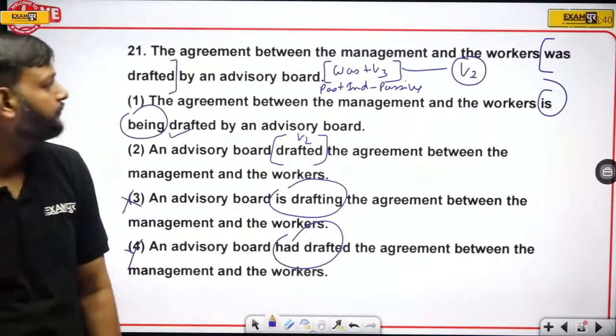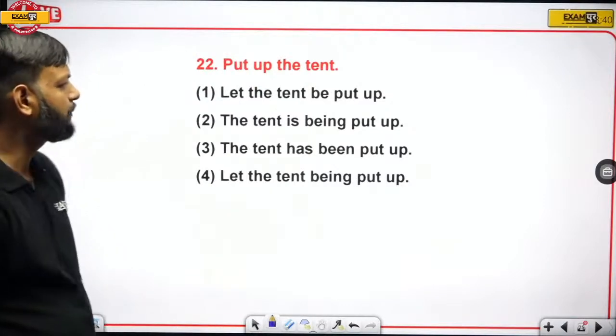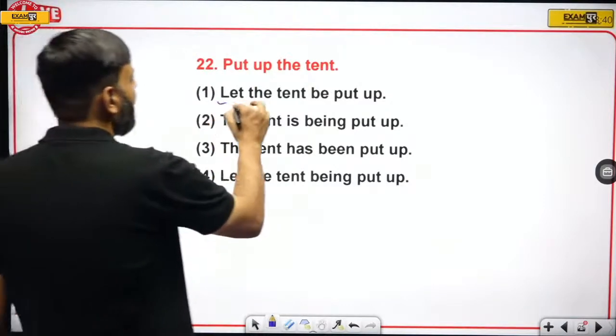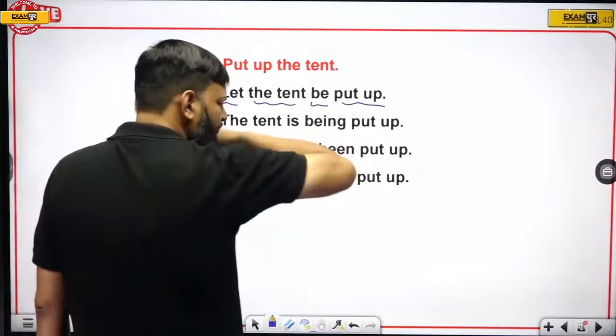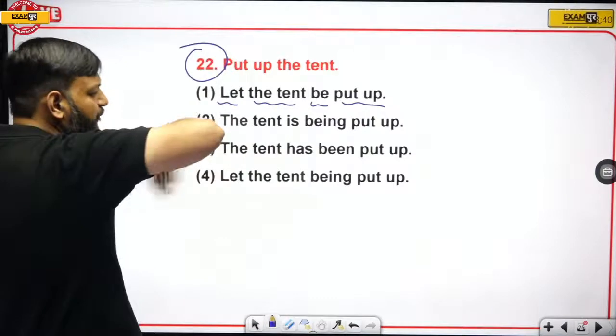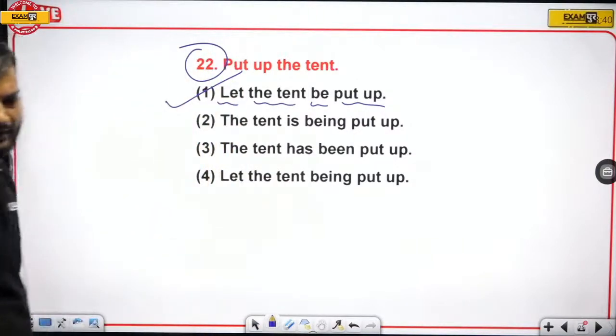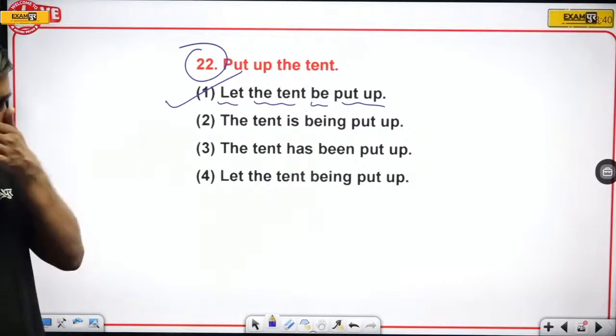Clear? Now the next one, question number 22. Put up the tent. So, let the tent be put up. Several questions have been solved of this pattern, so no need to explain it in detail. Let the tent be put up is the right answer. Okay?